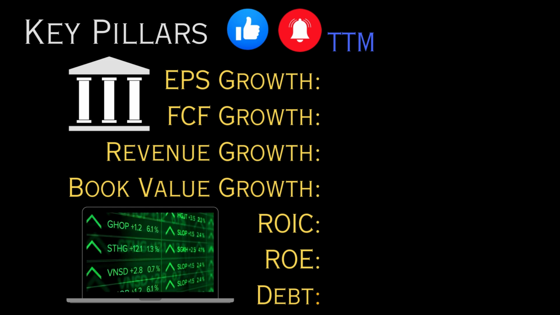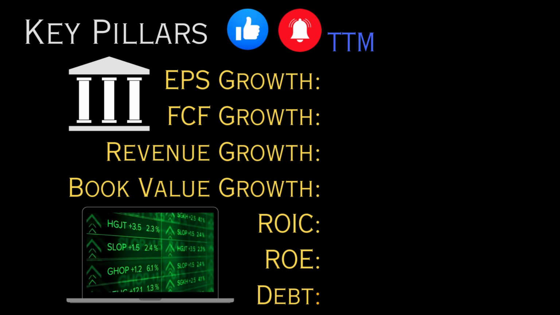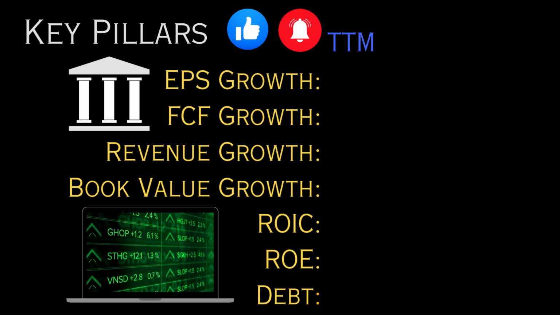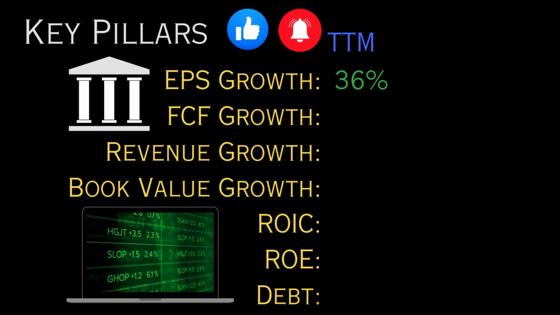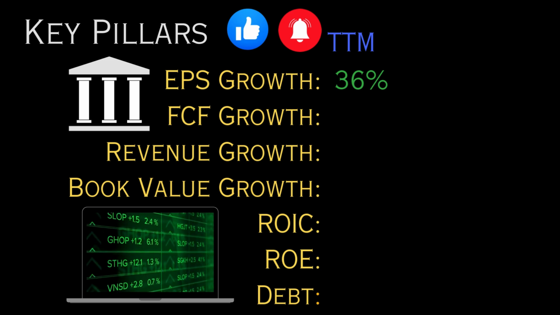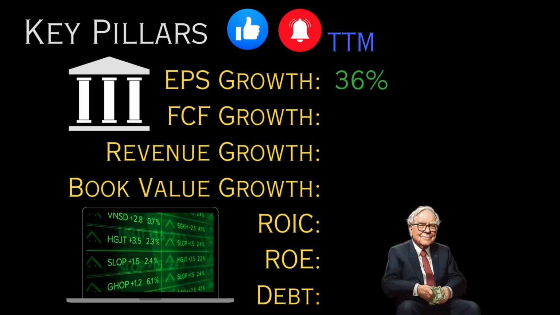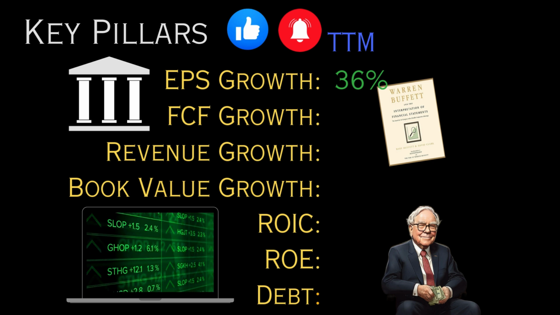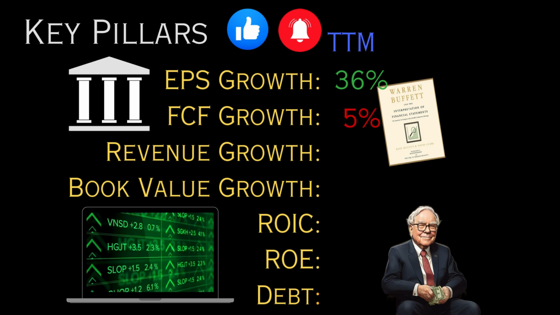The first pillar is earnings per share growth. This is where we take the net income and divide it by the shares outstanding. For Alphabet, earnings per share growth over the past 12 months is 36%, exceeding the 10% target, scoring 1 point. Next, let's look at free cash flow growth, which measures the money a business can generate from its operations. Warren Buffett emphasizes the importance of strong financial health and prefers companies that can generate substantial free cash flow. Alphabet's free cash flow growth is 5%, not quite meeting the target, scoring 0 points.